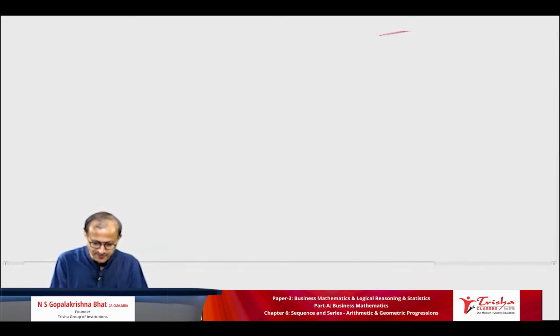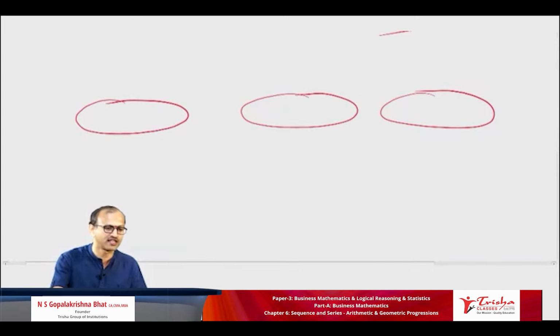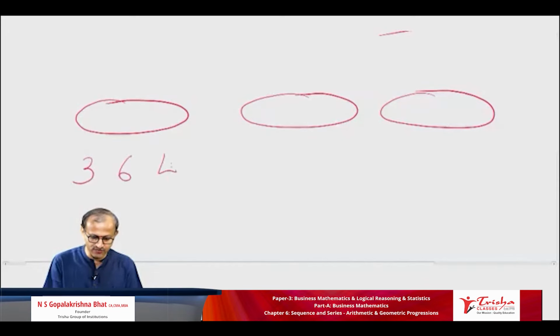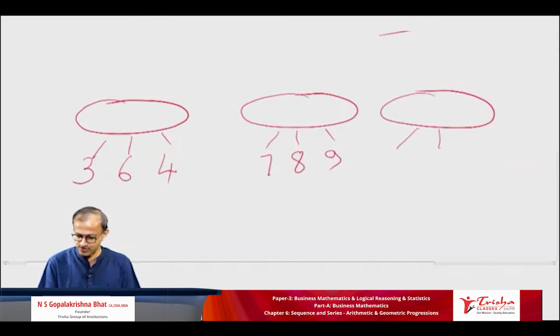Observe properly. Okay, so numbers are like this: 3, 6, 4, 7, 8, 9. Let us see who is going to answer first. 2, 4, 1.